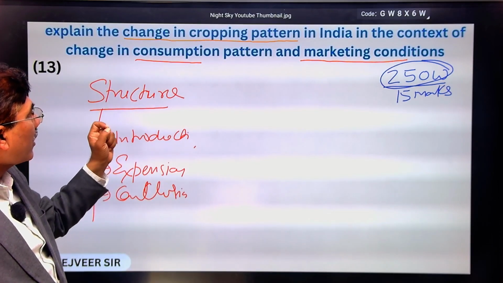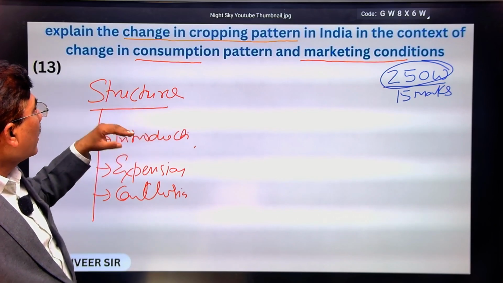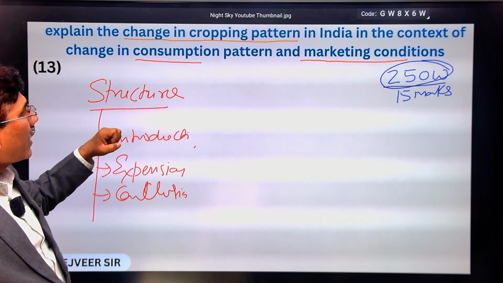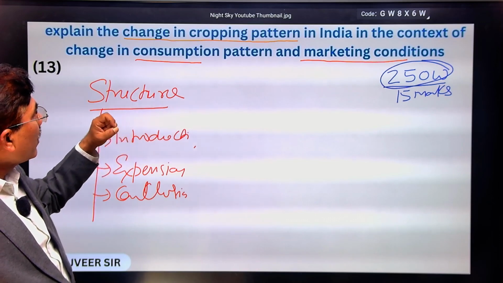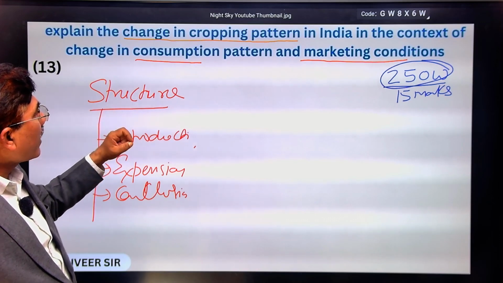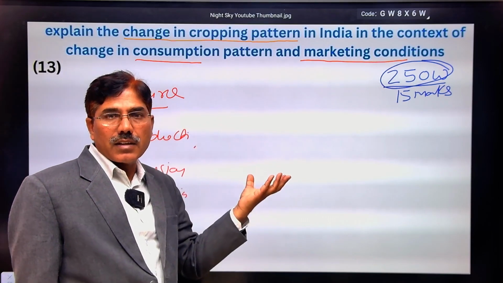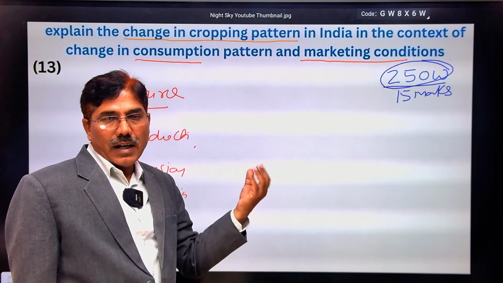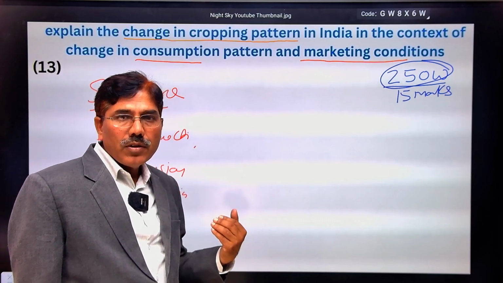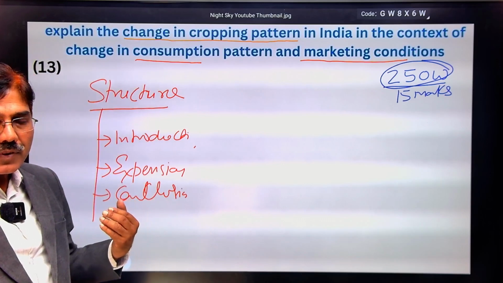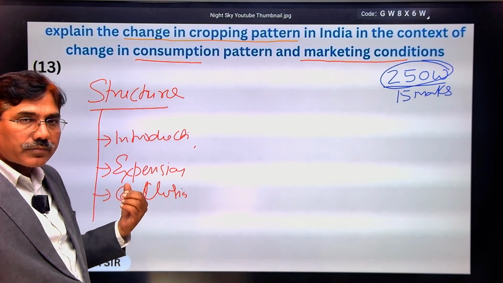So you will start your answer in the introduction saying that our cropping pattern is changing consistently because of the changing dietary pattern or consumption pattern of the society and marketing conditions, and they are shifting the cropping pattern in favor of non-food crops rather than food crops.